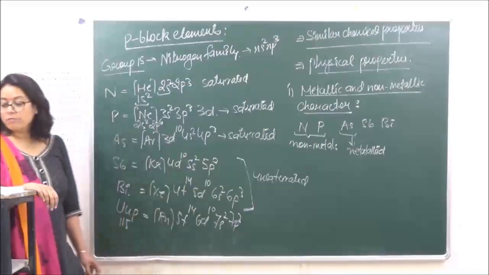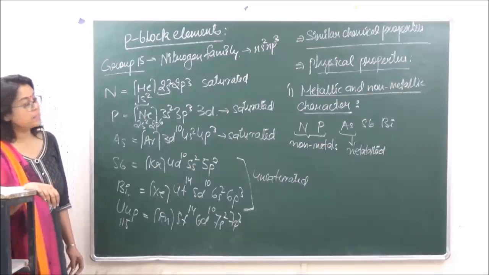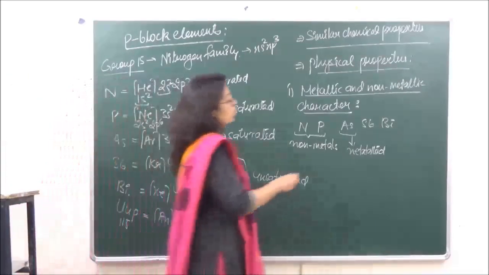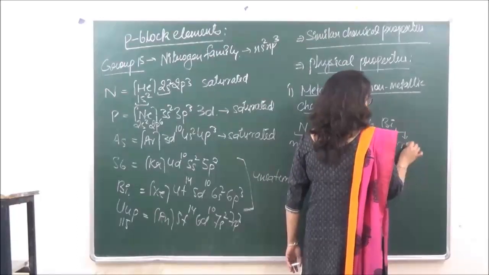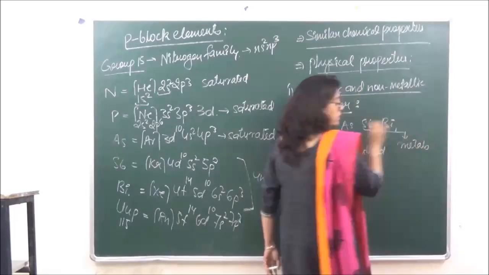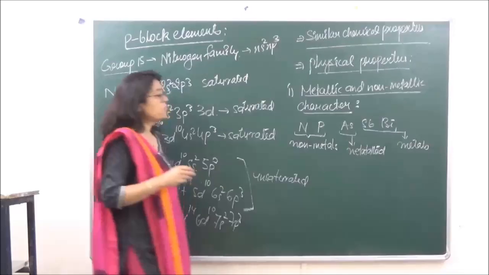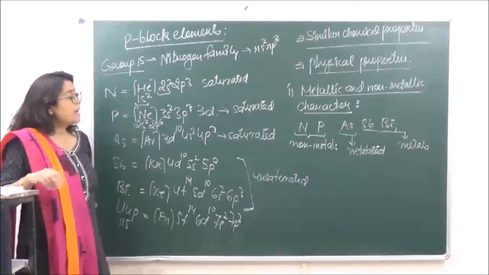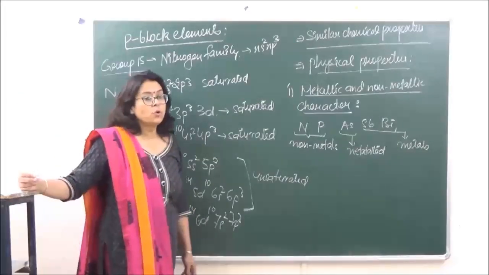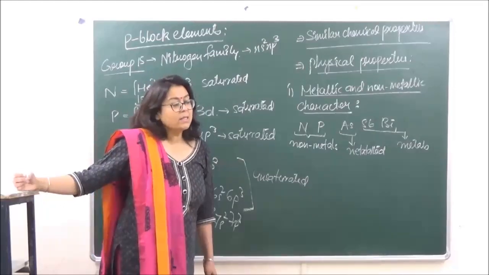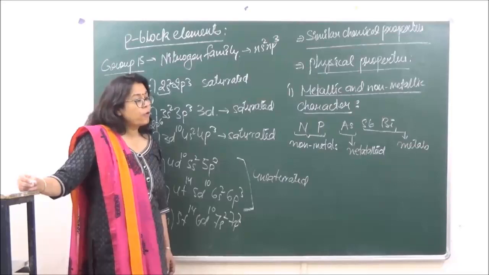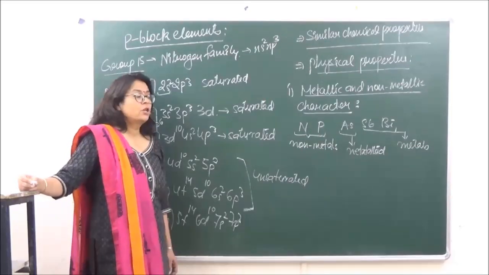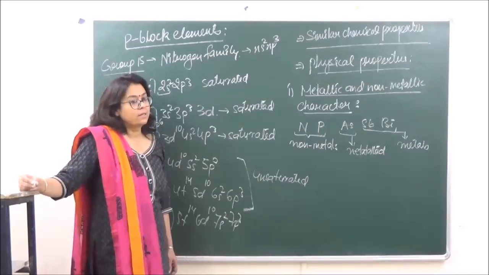When we are talking of antimony and bismuth over here, both of them behave as metals. So what can we figure out from what we've written over here? That as we go down the group, the metallic character increases. ठीक है? So we are going from non-metallic character to metallic character. Okay?